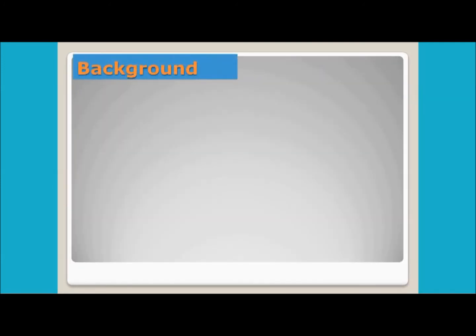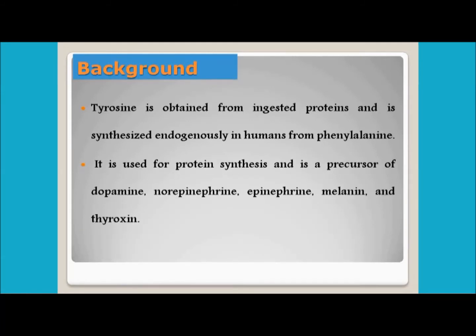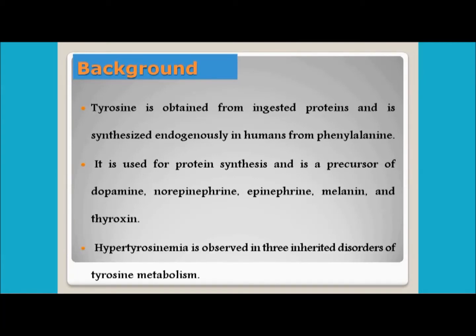The next disease is tyrosinemia. Regarding tyrosinemia, as background, we know that tyrosine is basically obtained from dietary protein, and it is also synthesized endogenously in the human body from the amino acid phenylalanine. We have already discussed this. Tyrosine is used for protein synthesis, and it is a precursor for many components playing important roles in the human body, like dopamine, norepinephrine, epinephrine, melanin, and thyroxine, right?